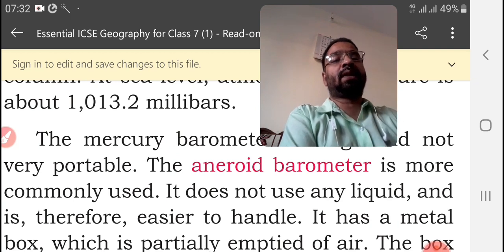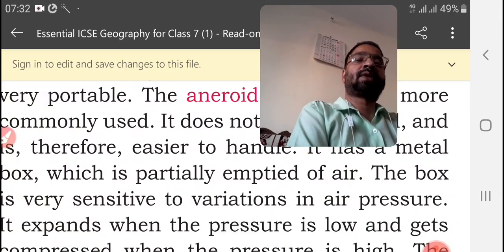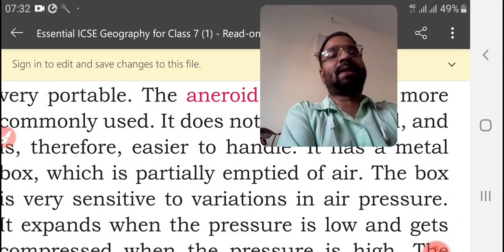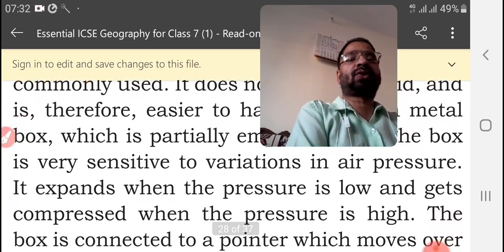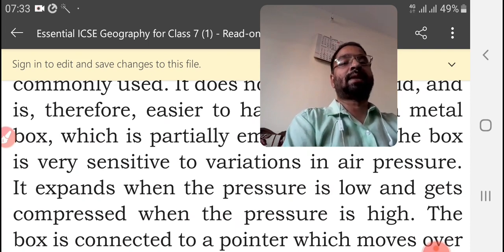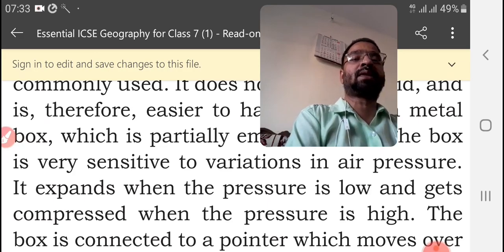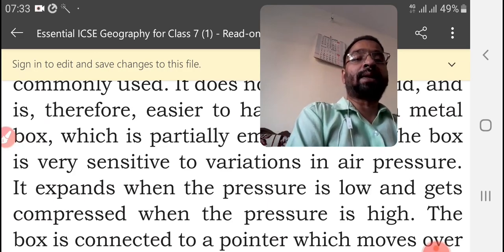Therefore, it is easier to handle. It has a metal box which is partially emptied of air. The box is very sensitive to variations of air pressure. It expands when the pressure is low and gets compressed when the pressure is high.